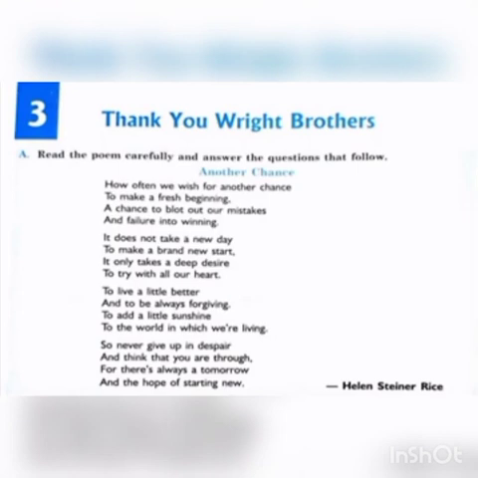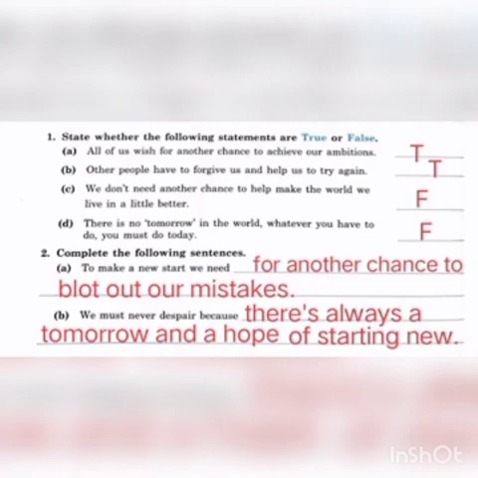This is the story Another Chance. In this, the writer is telling us that never lose hope and always make a new beginning or make a new start. There's always a better tomorrow. So never lose hope. Let's revise the exercise. First exercise is the true false and the second one in which we will write the sentences. To make a new start we need another chance to blot out our mistakes. We must never despair because there is always a tomorrow and a hope of starting new.